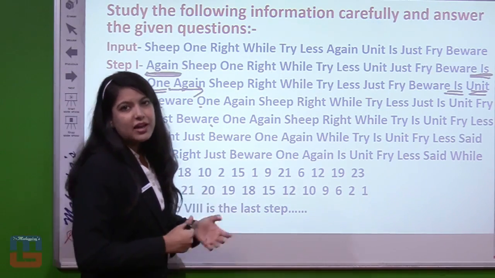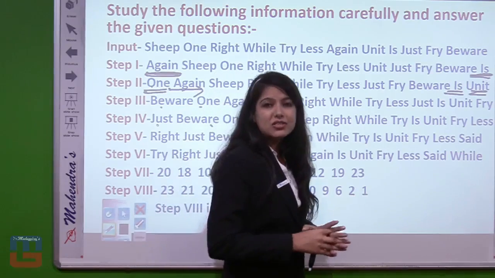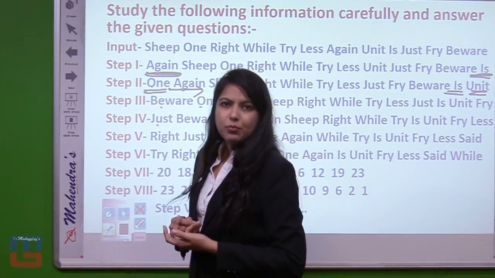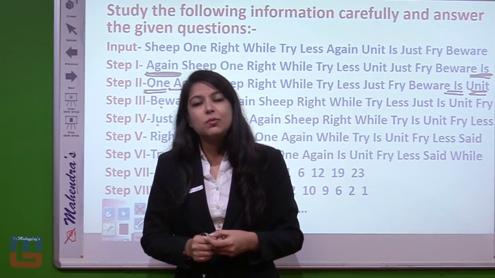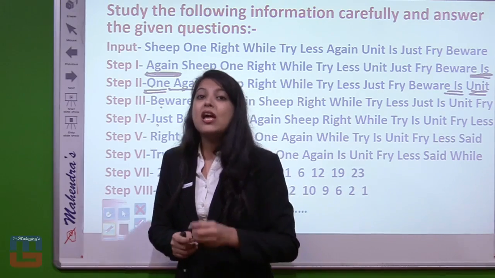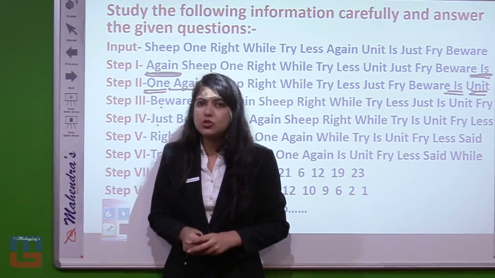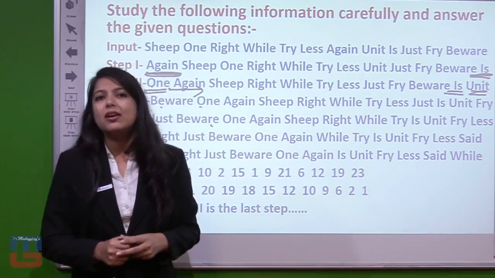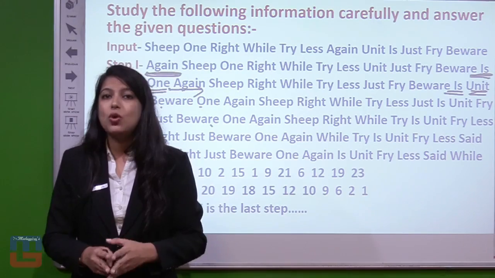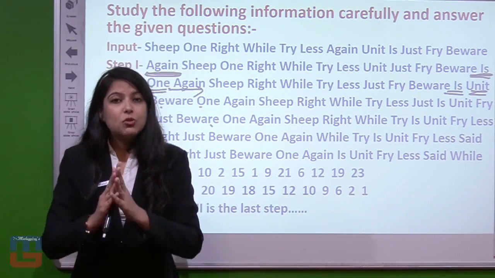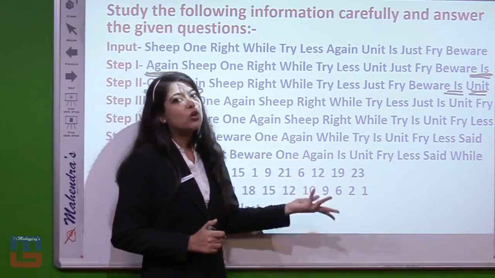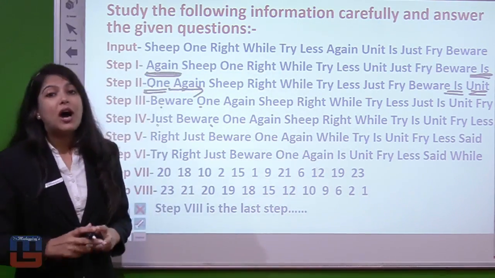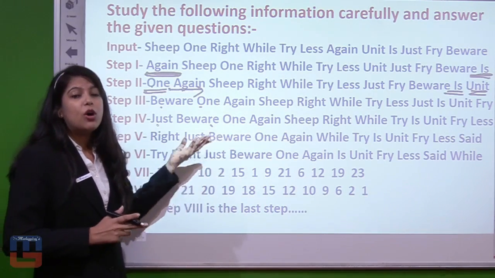Right? Now this was the arrangement which we have studied and understood, and now we go further to the question part. You will get a new input, and for that new input the questions would be asked in a bunch. Bunch means according to one input arrangement you have to solve minimum 3, maximum 5 questions, and today we are discussing this one pattern arrangement, so we will discuss the bunch questions asked for this pattern arrangement. You might have understood what the pattern was, how the words were arranging, and how you are able to solve or crack this.